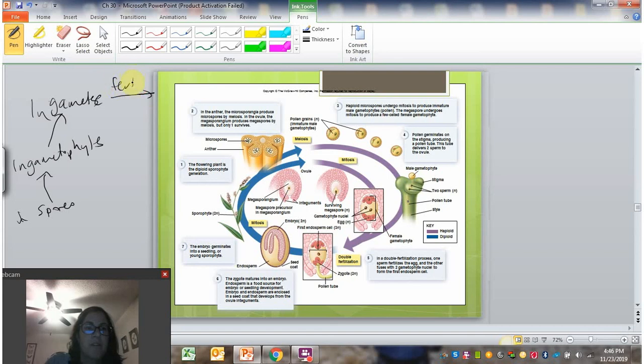We get fertilization of an egg and a sperm. The fertilization leads to a zygote that develops into a sporophyte. And then the sporophyte will have parts that will go through meiosis, and that brings us back to spores.